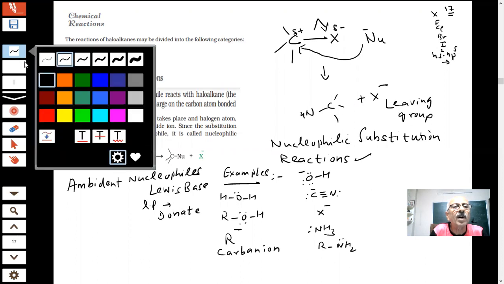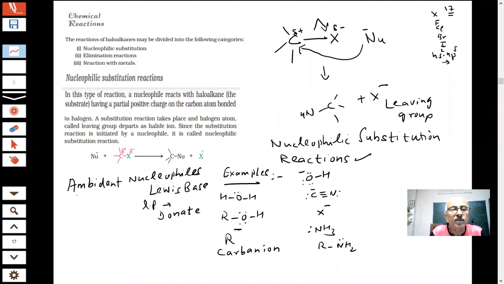We're putting a red mark on this. And every time, in inorganic chemistry also, I will get a question on that. Can you give me examples of ambident nucleophiles?